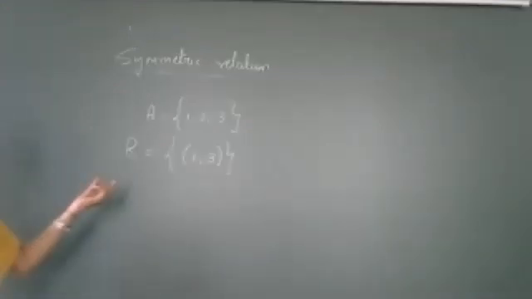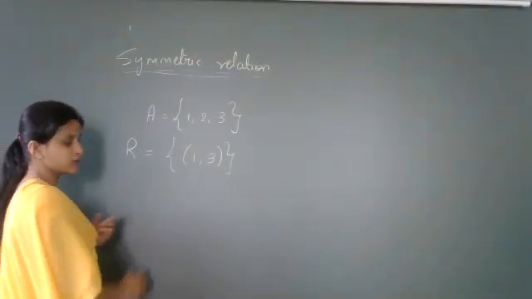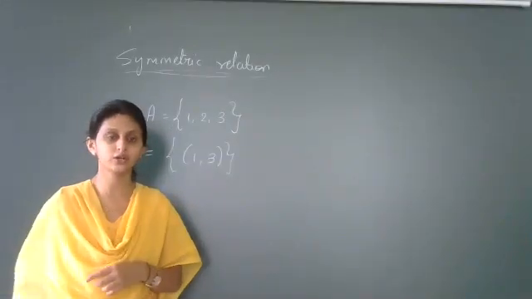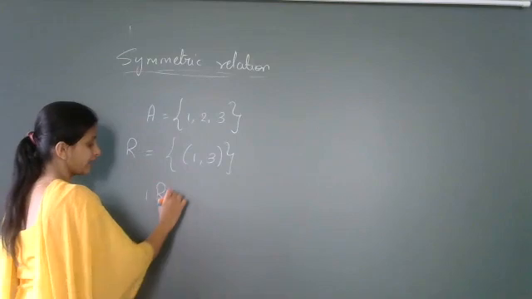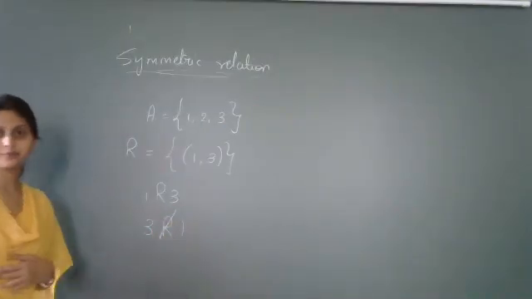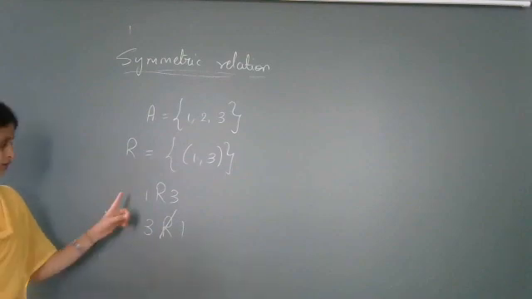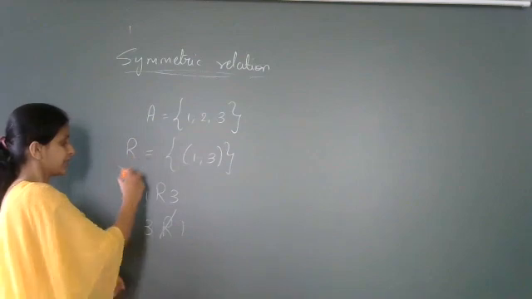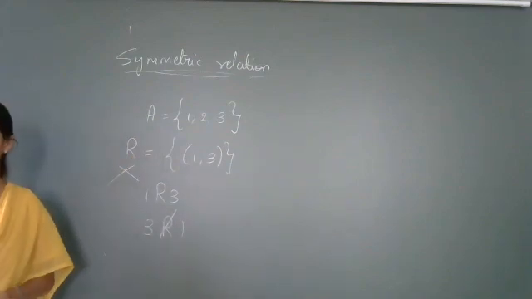No, right? It is not symmetric. Why? If you consider this ordered pair to be A comma B, you don't have another ordered pair B comma A belonging to R, because 1 is related to 3, but 3 is not related to 1, and hence the relation R is not symmetric.